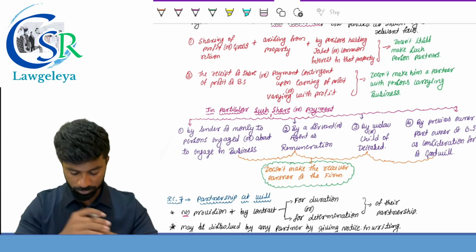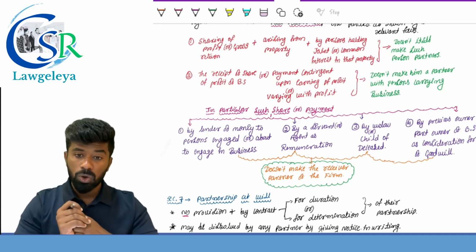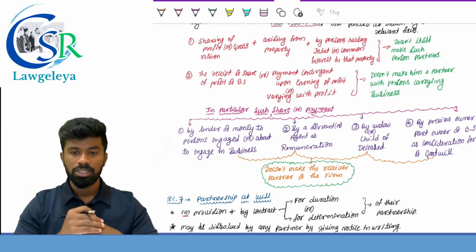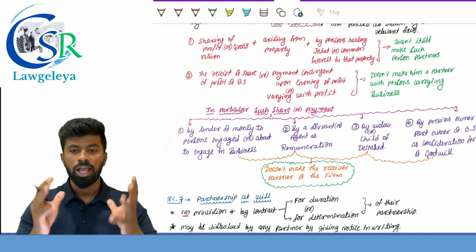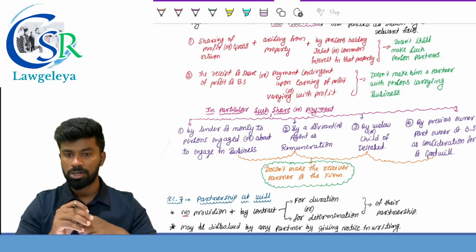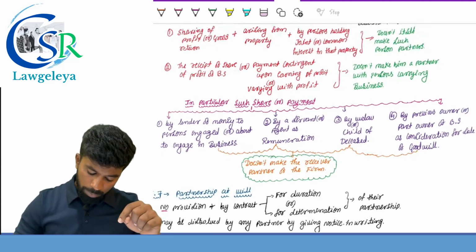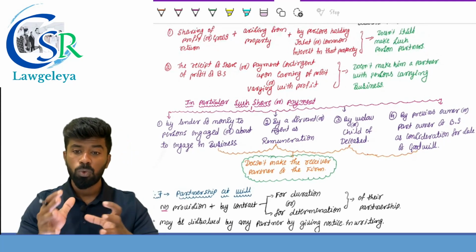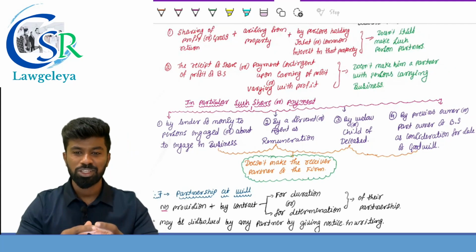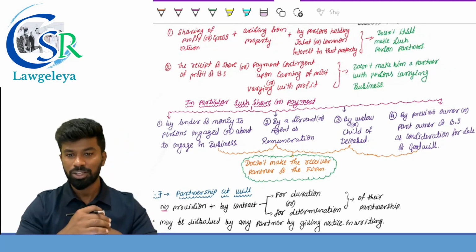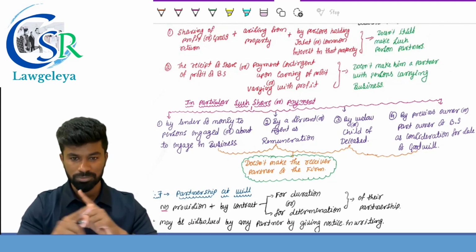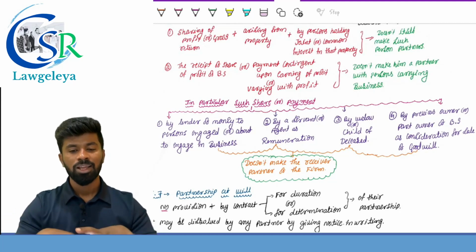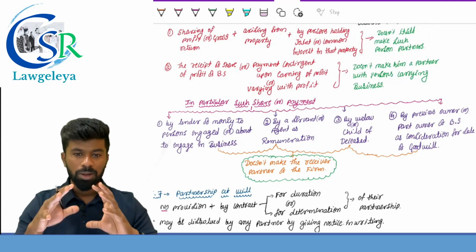Next one, if a widow or a child of a deceased is receiving a share in the profit as an annuity, are they called partners of the partnership firm? No. Next one, by the previous owner or a part owner of the business as a consideration for a sale of goodwill, are they called partners of the partnership firm? No. So in all these cases, they are not called partners of the partnership firm.